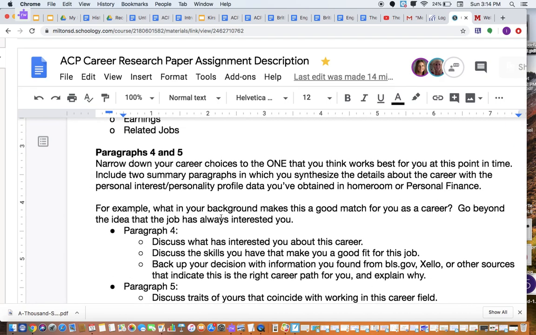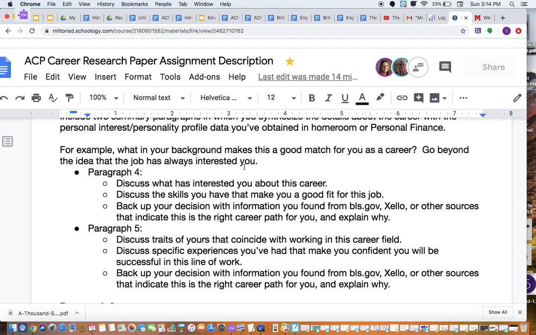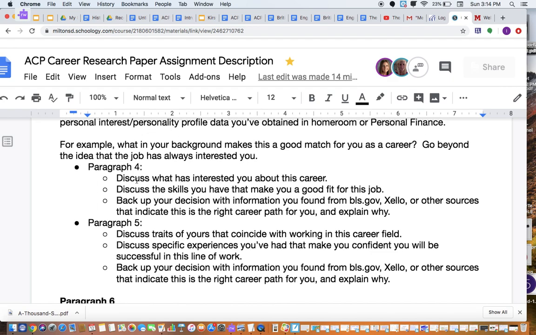Okay, paragraphs 4 and 5. This is when, out of those 3 careers that you've thought about, you're picking one. So you're picking the one that you feel the strongest about, and you are going to synthesize details about you and your background with the things that you've researched to explain why this is the way that you would go right now. So in paragraph 4, you're going to discuss what interests you about the career, the skills that you have to make this career a good fit.